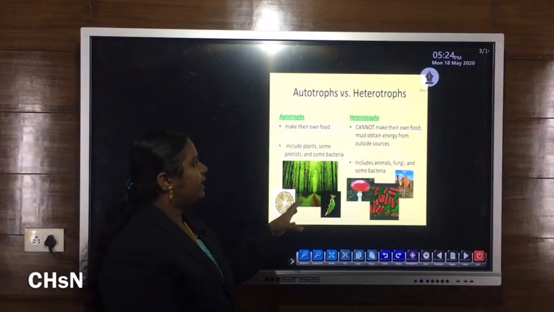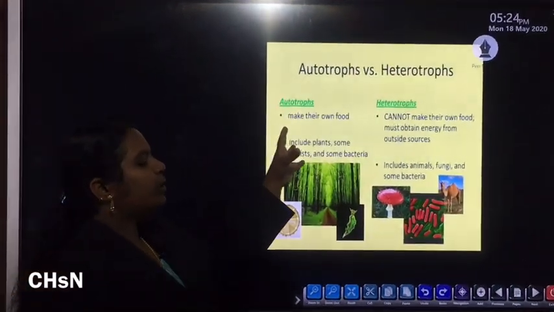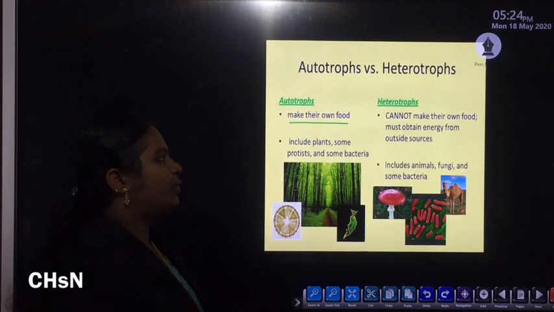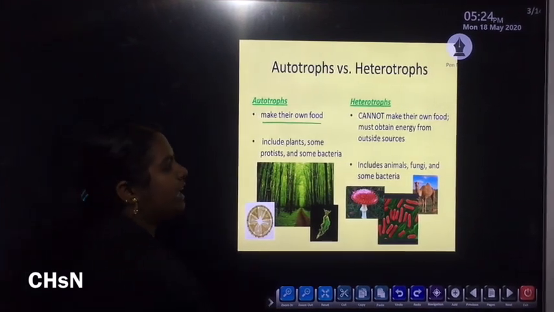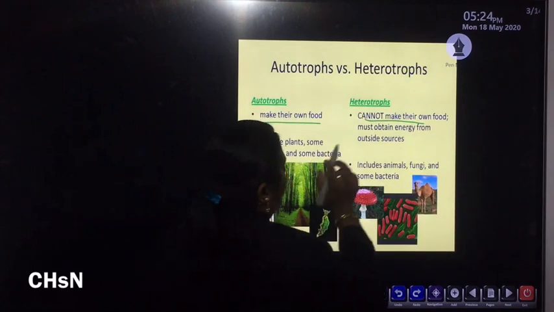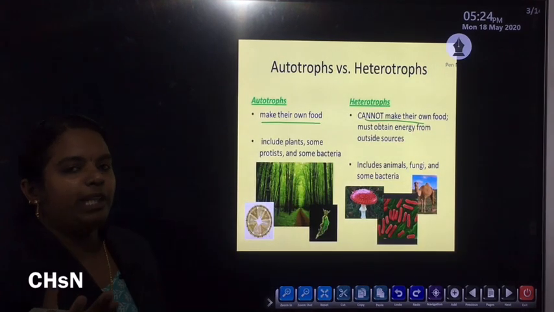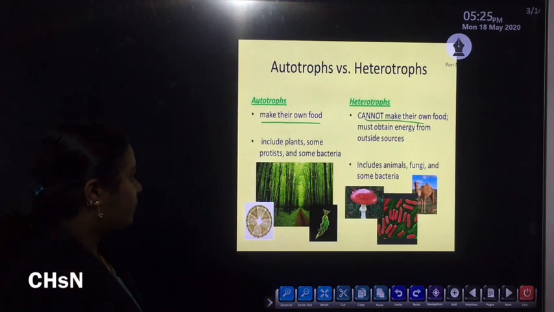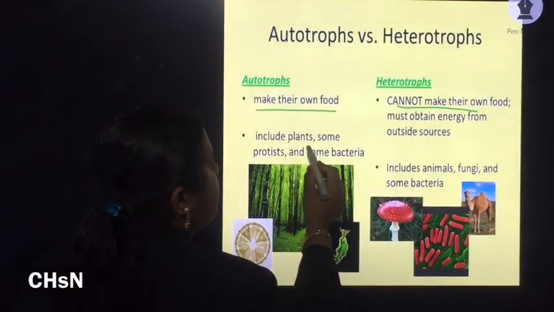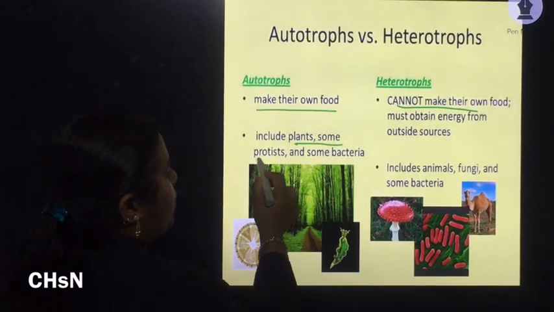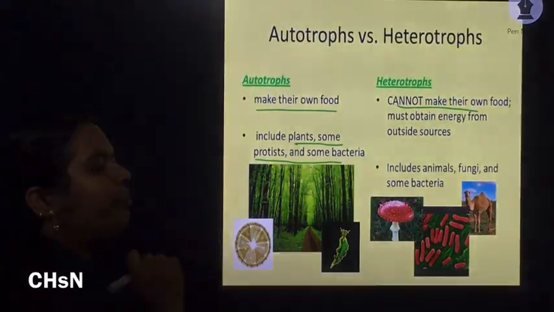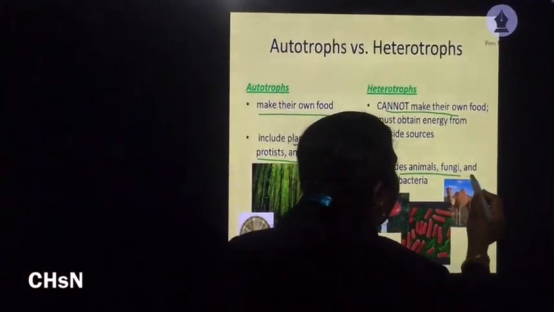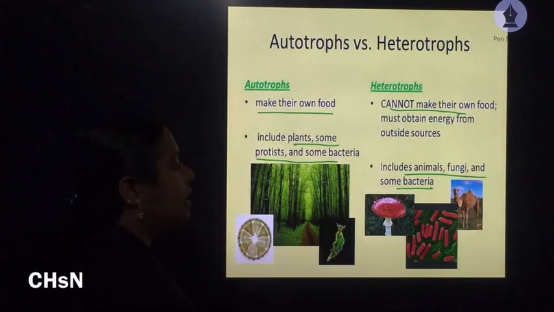The main difference between autotrophs and heterotrophs is that autotrophs are able to synthesize or make their own food. On the other hand, heterotrophs cannot prepare their own food, so they mainly depend upon other plants or smaller animals for obtaining their nutrition. Some examples of autotrophs are plants, protozoans or protists, and some bacteria. Heterotrophs include most of the animals, fungi and some other bacteria.